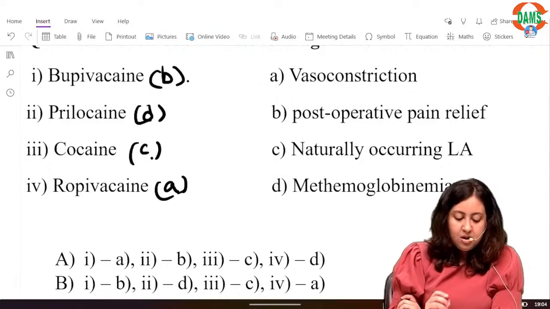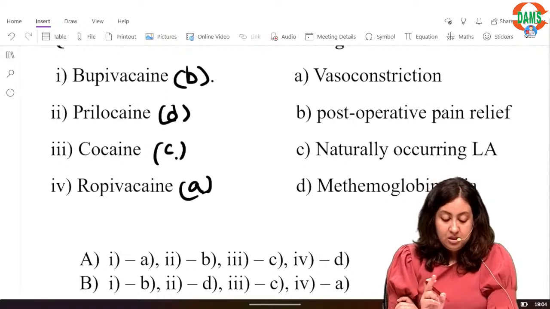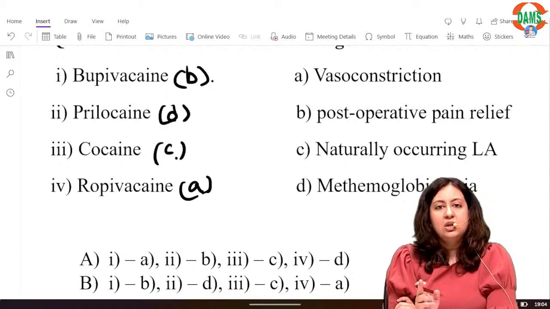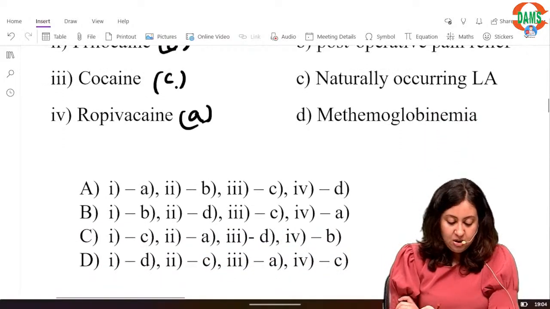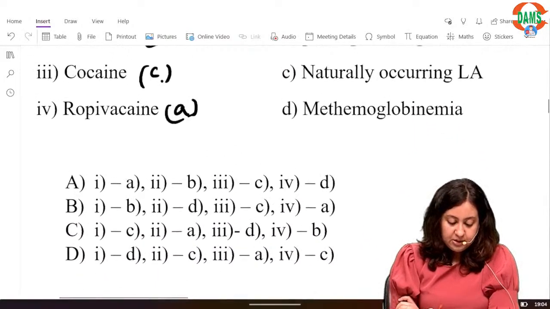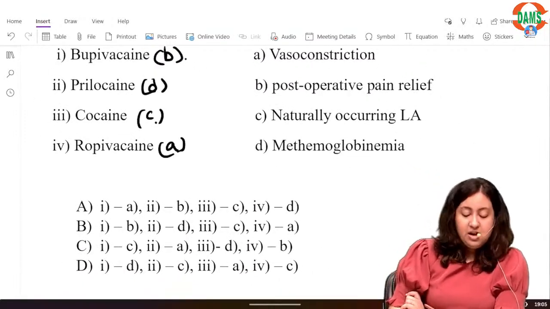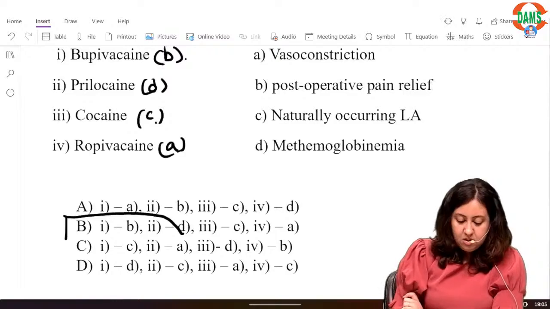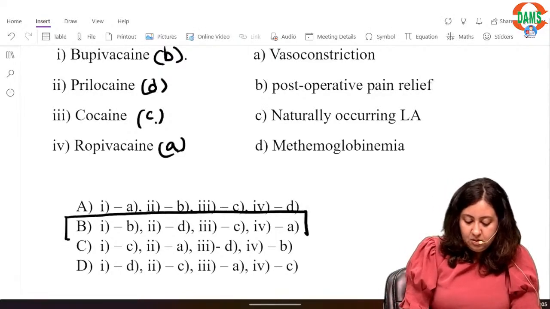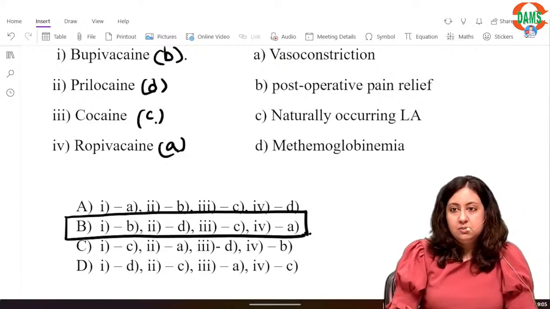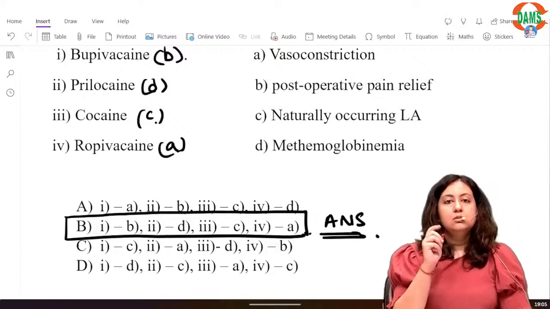So A. Now when you have the sequence 1 with B, 2 with D, 3 with C and 4 with A, you find that particular option amongst your given options. So again, option B is the correct answer.